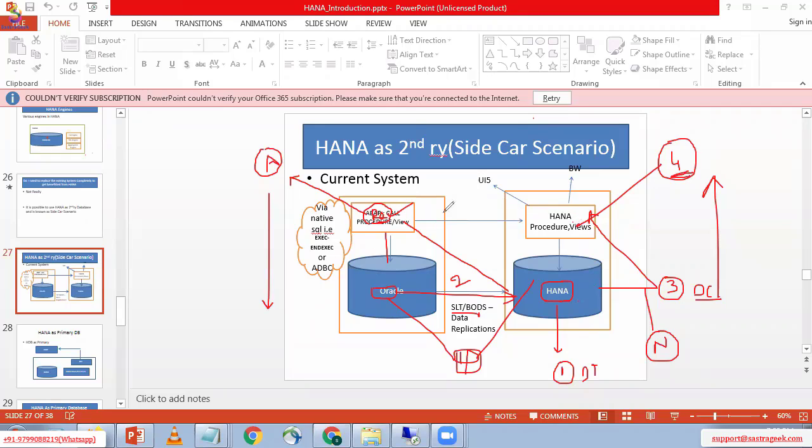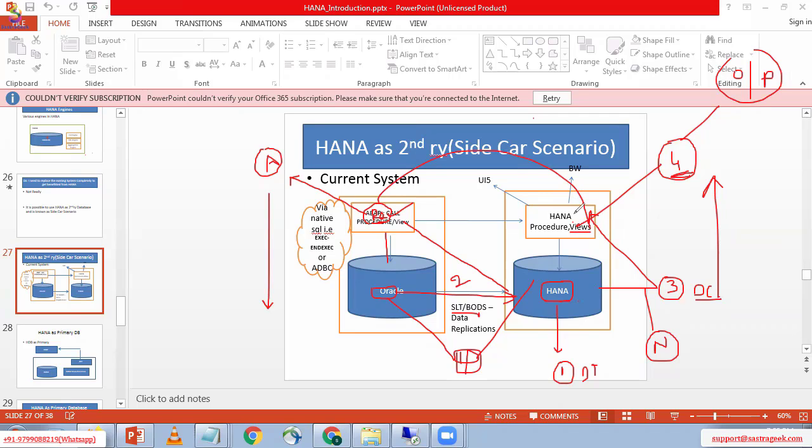See, the next step is what? When you call the view, then only we will get the output. But who needs to call the view which is in the HANA database? Our ABAP application needs to call it.